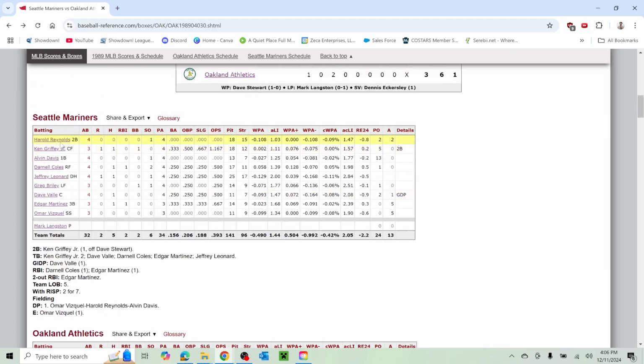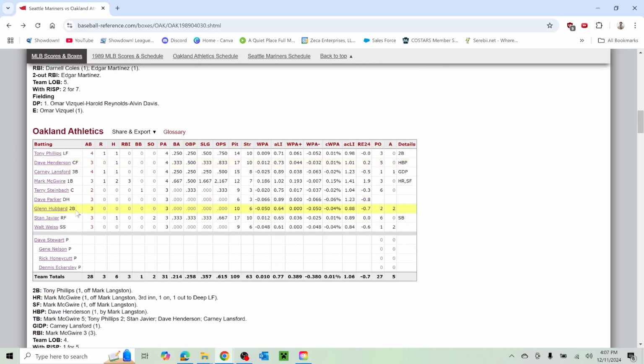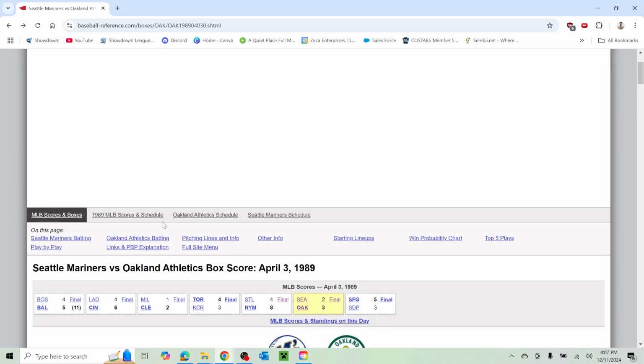And we have some all-time greats on this roster for the Mariners too. Ken Griffey Jr., I think Alvin Davis again as a Rookie of the Year. Edgar Martinez is a Hall of Famer. Omar Vizquel should be a Hall of Famer. Mark Langston, also a very good pitcher. So this game featured a lot of star power in this opening day matchup.